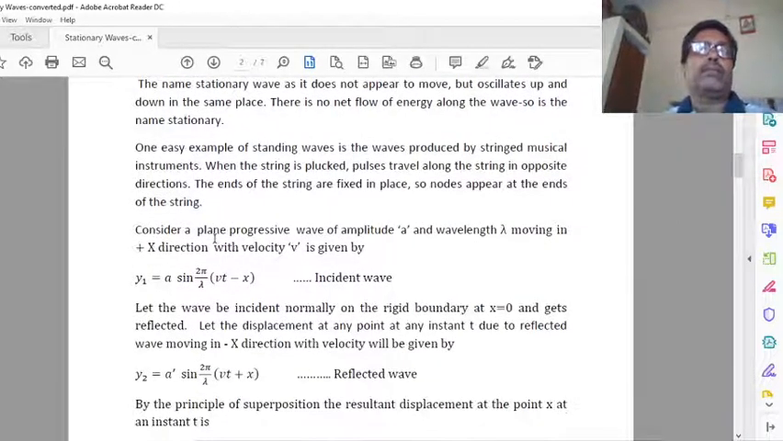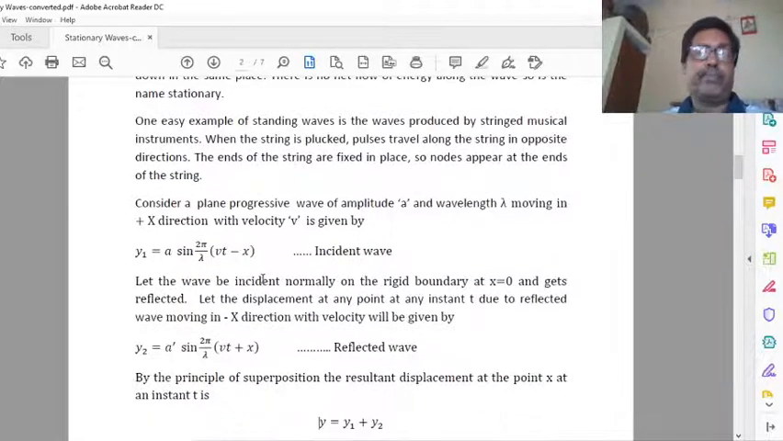First we take a progressive wave of amplitude A and wavelength lambda, because we have to set up two waves moving in opposite directions. So first we take one progressive wave which is moving from left to right, and it is represented by y1 = a sin 2π/λ (vt − x).